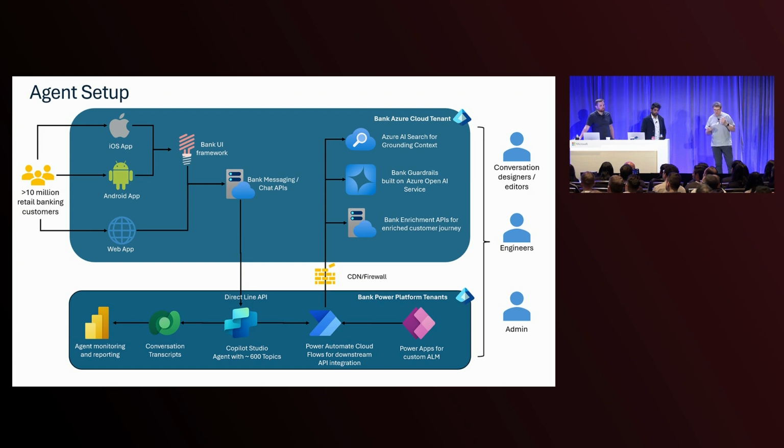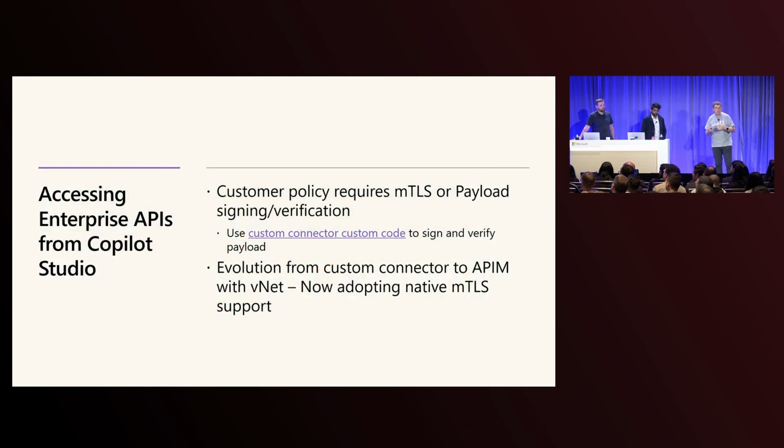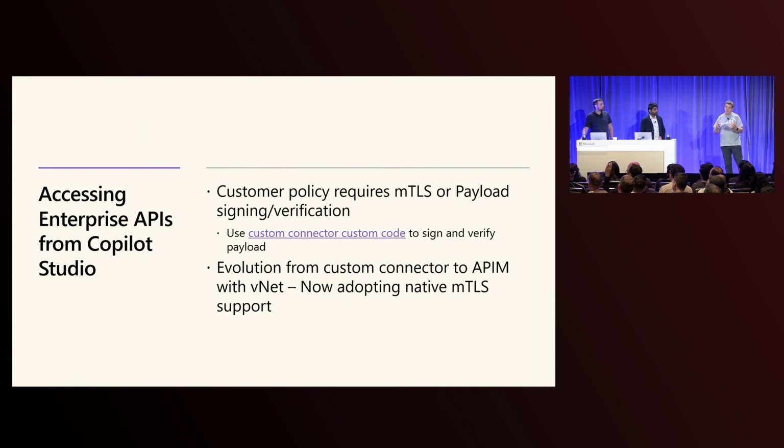Now, the reason that it needs to go through Power Automate is interesting. It's actually a legacy thing. Normally, nowadays, we'd probably suggest that you have a custom connector you call directly from Copilot Studio or set up as a tool in Copilot Studio. But back then, we needed to go through a custom connector that needed to be run in Power Automate because we had some specific requirements for accessing the back end.